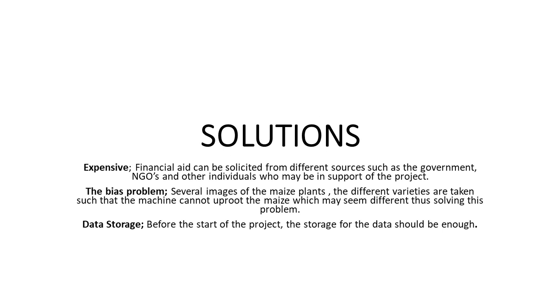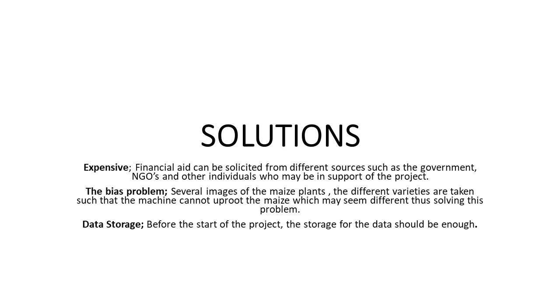We also look at the possible solutions to our problems. For the problem of being expensive, financial aid can be solicited from different sources such as the government, the NGOs, and other individuals who may be in support of the project. To purchase this equipment, as we have seen, is a problem, so we always try to look for a solution by soliciting for funds from different sources.